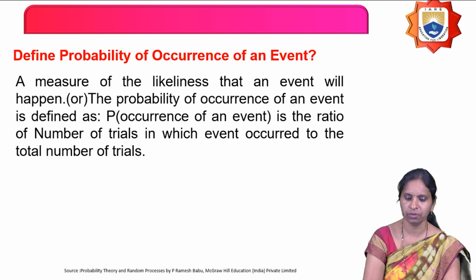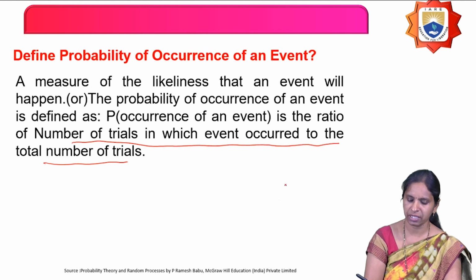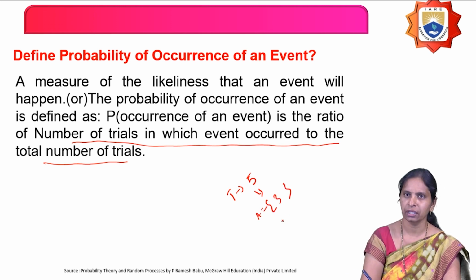So the next definition is probability of occurrence of an event. What is the probability of occurrence of an event? It is a measure of likeliness that an event will happen, defined as the ratio of the number of trials in which the event occurs to the total number of trials. For example, if I conduct the experiment of tossing a coin 5 times, and out of 5 times I want to calculate the probability of getting 3 heads, then what is the probability of that? It is 3 by 5.